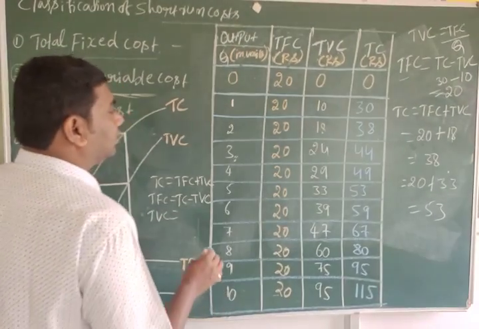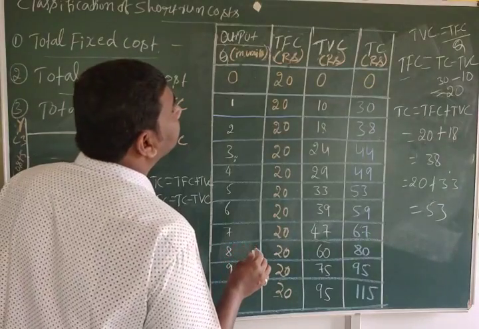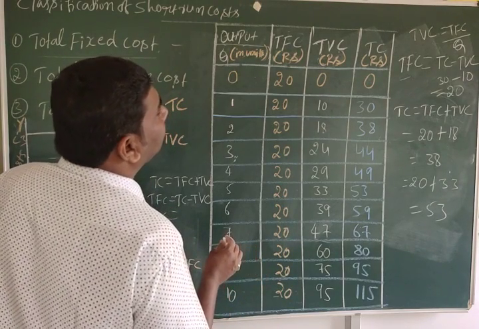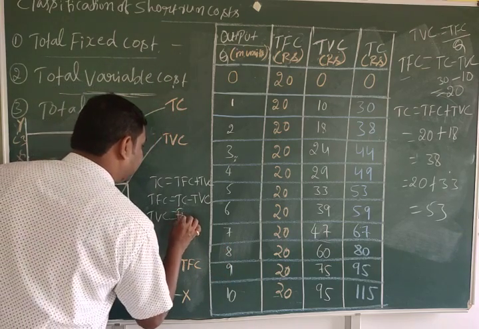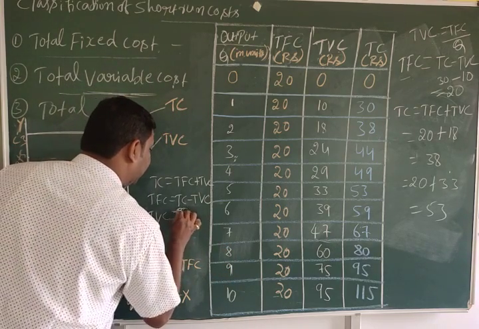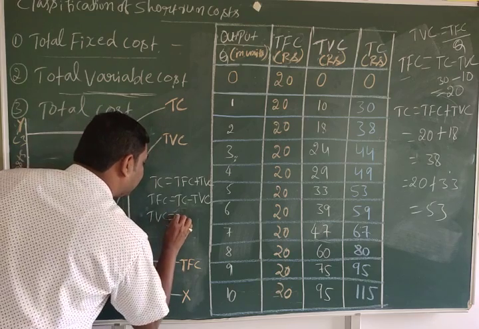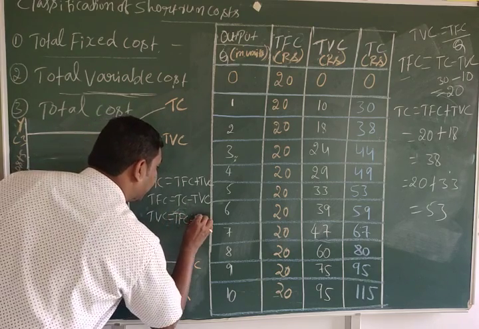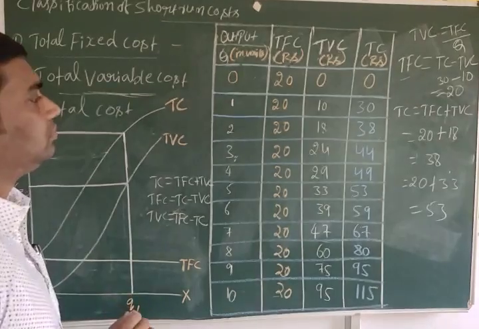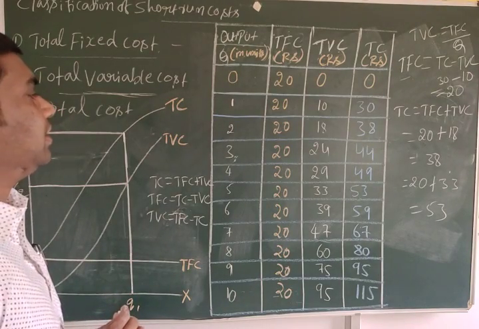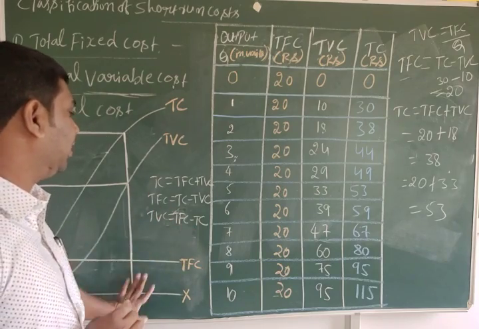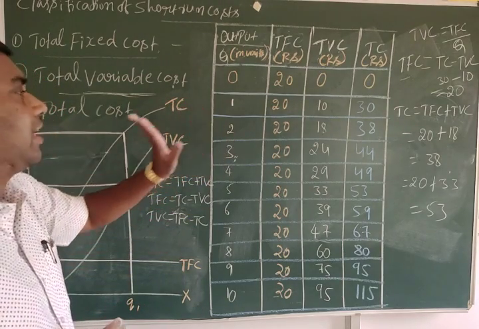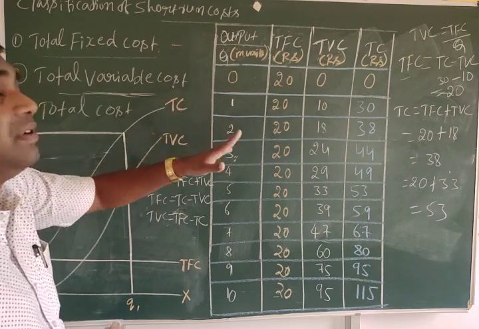That is TC minus TFC. Okay, TVC we can get as TC minus TFC. This is the formula to calculate costs like TFC, TVC, TC.